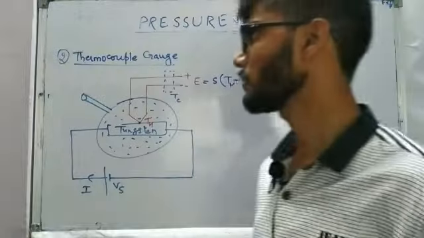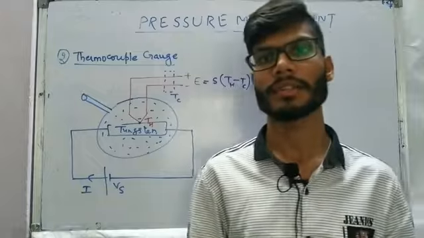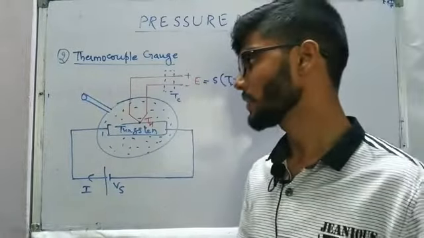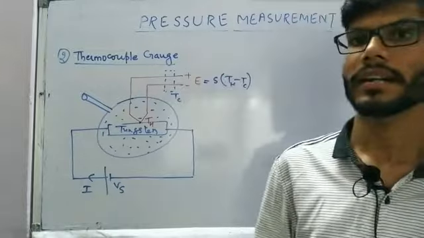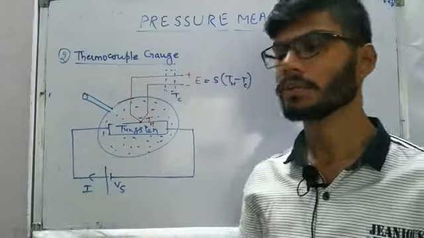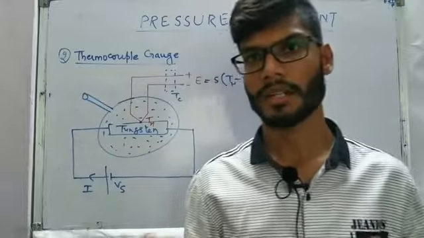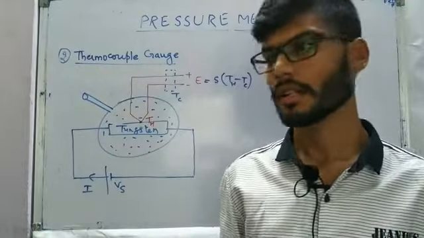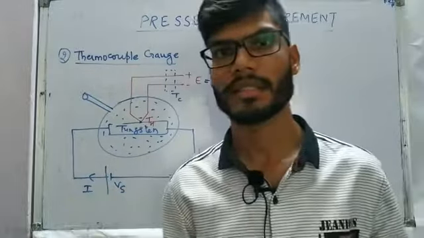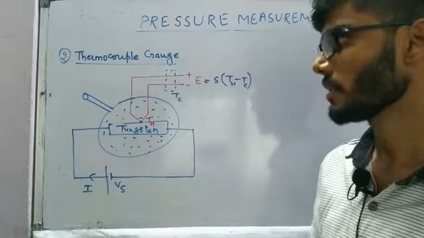Now in the case of the thermocouple gauge also, the idea is going to be somewhat similar to that of the Pirani gauge. The only difference we are going to encounter here is that in the previous case, by varying the number of molecules inside the volume, we were sensing the changes in the resistance. But here, instead of sensing the changes in the resistance, we are going to sense the changes in the temperature.